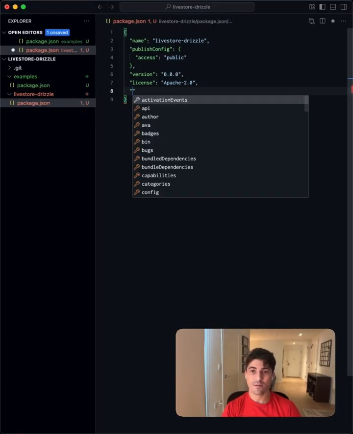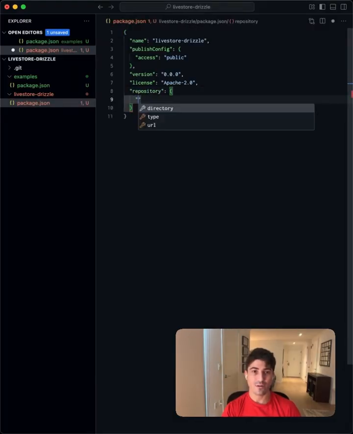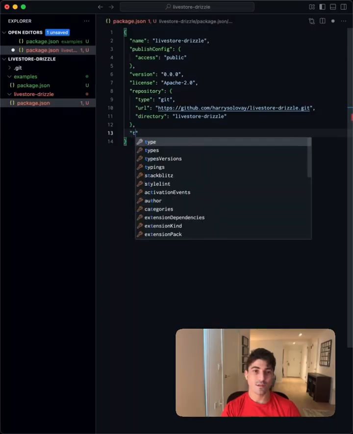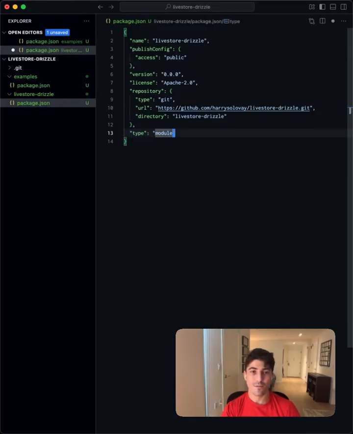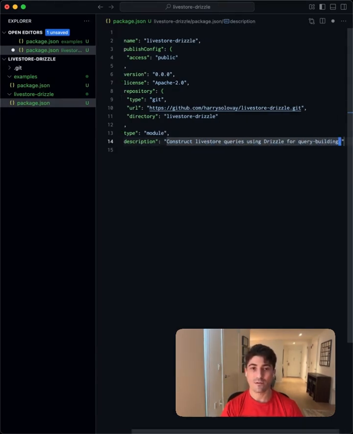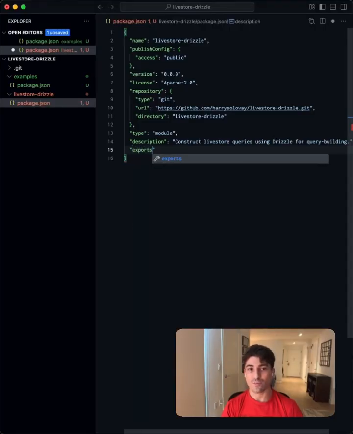We'll tell it the repository information. Type is git, URL, and the directory will be livestore-drizzle. Type module. We'll give it the description: Construct LiveStore queries using Drizzle for query building. And we're going to build the root exports at dist/index.js.